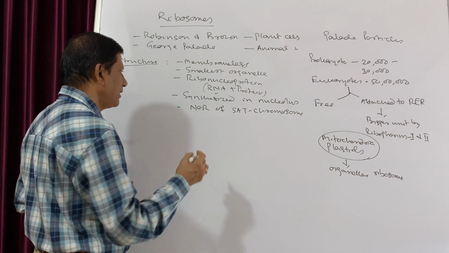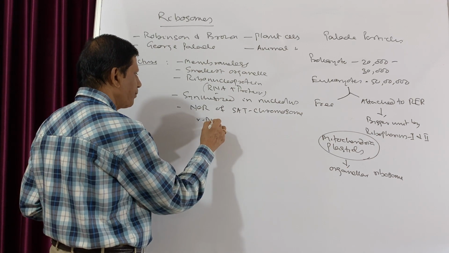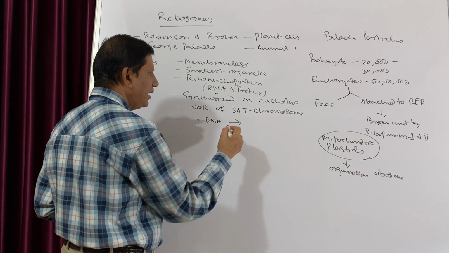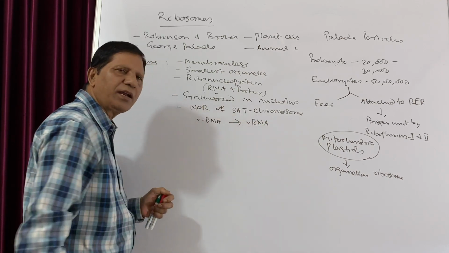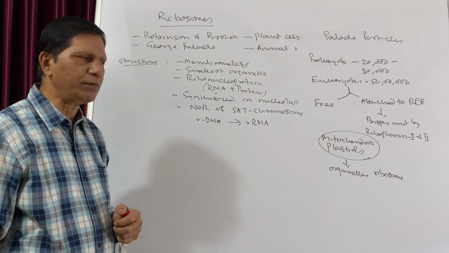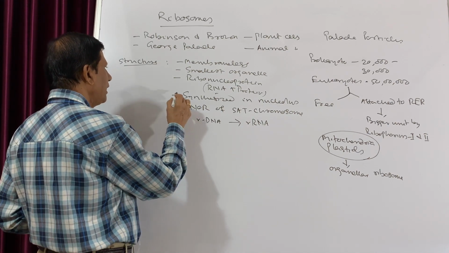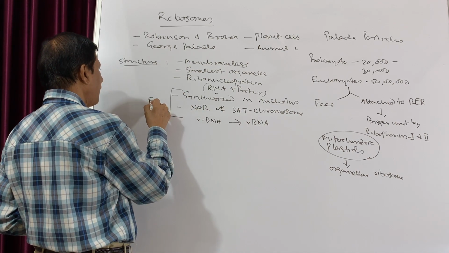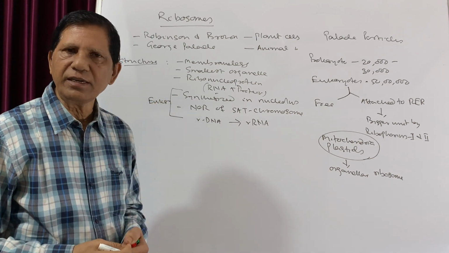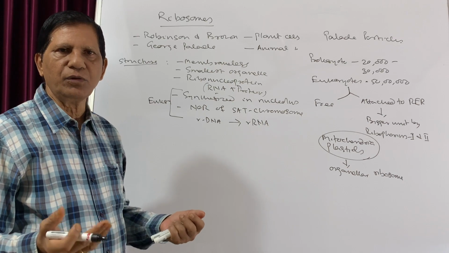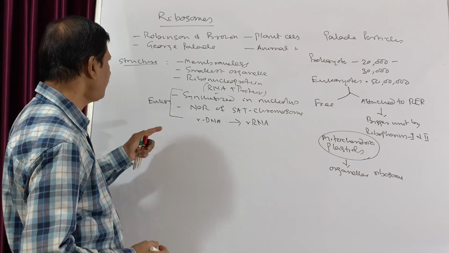There is rDNA, and this rDNA transcribes rRNA, ribosomal RNA, which takes part in the synthesis of ribosomes. This is mostly in eukaryotic cells. But in prokaryotic cells, they are synthesized directly in the cytoplasm because there is no nucleus or nucleolus.